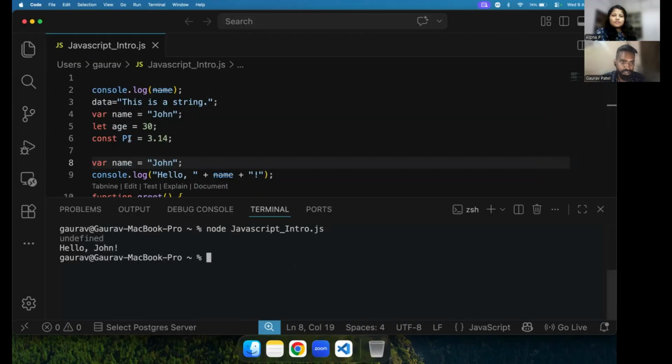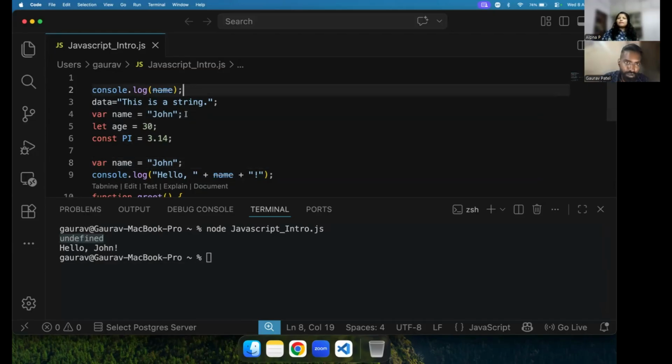See here, this is undefined coming because hoisting is happening with that declared variable. But in let and const, hoisting does not work the same way, because they are going in a different scope, since they are block scope declarations. So what happened? They are going in a temporal dead zone.